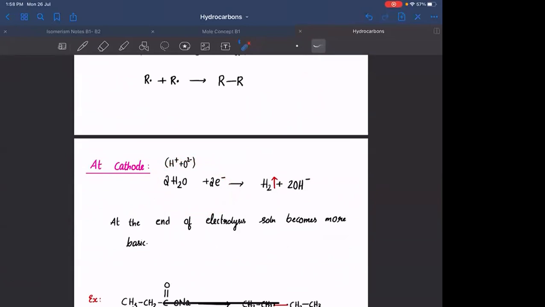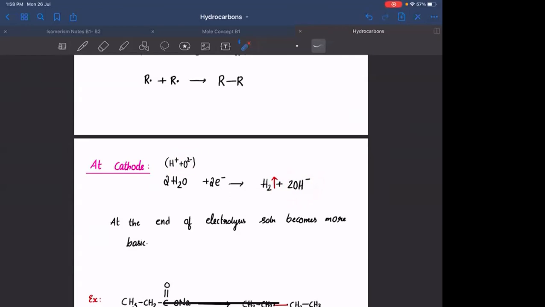Reduction of water will give rise to H2. ये कैसे याद रखना है आपको? Reduction मतलब gain of electrons. यहाँ पे H positive है, O2 minus है. O2 minus cannot accept electrons, so H positive has to accept electrons. 2 H positive accepting 2 electrons will give you H2. यहाँ पे O जो है उसका oxidation state तो कुछ change नहीं हो रहा है, hence it is forming OH minus.